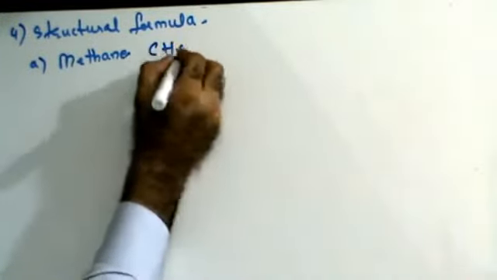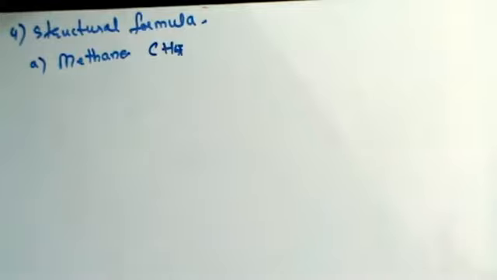Now, methane is the simplest alkane that you can have. Its molecular formula is CH4. It is made up of a single carbon atom and 4 hydrogen atoms. Fine? When you are doing structural formula, the bonding is represented with the help of a single bond. I'll show you that there are two ways of writing a compound. One is called the dash structure, the other is called the dot structure. Do we get this?